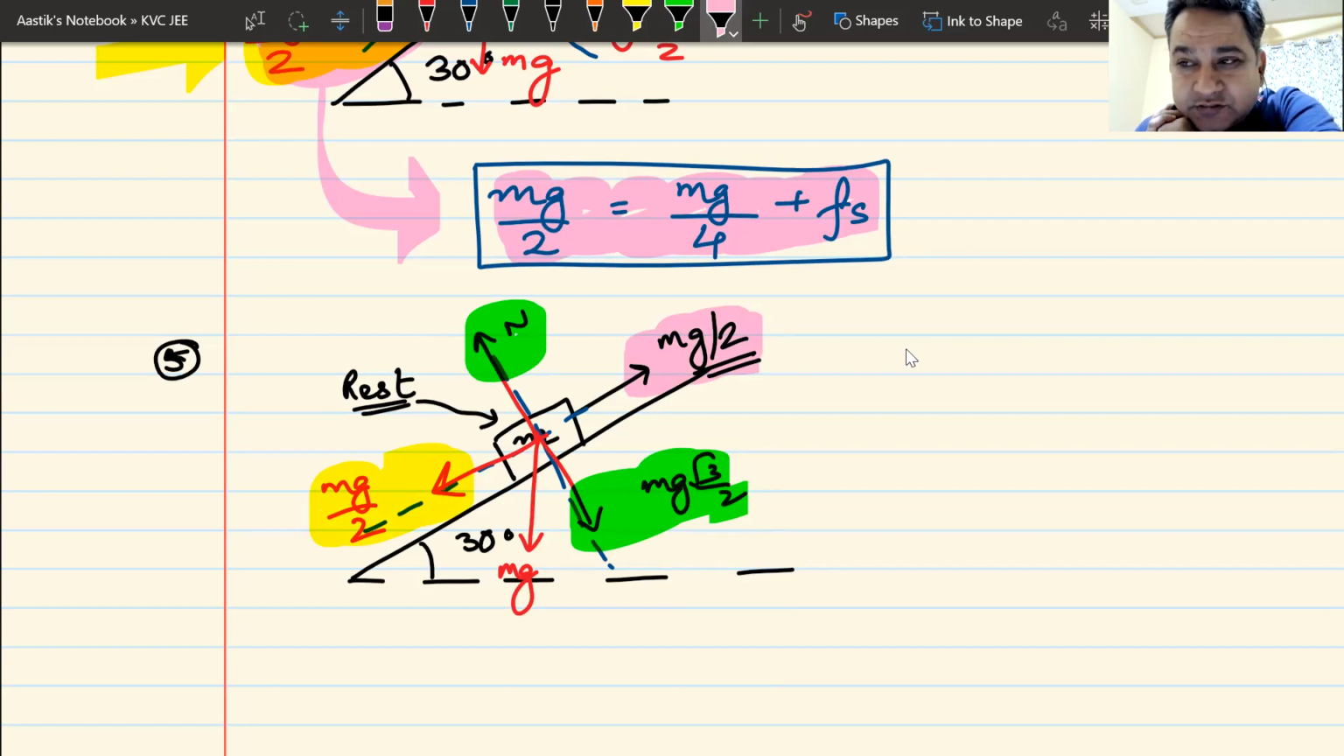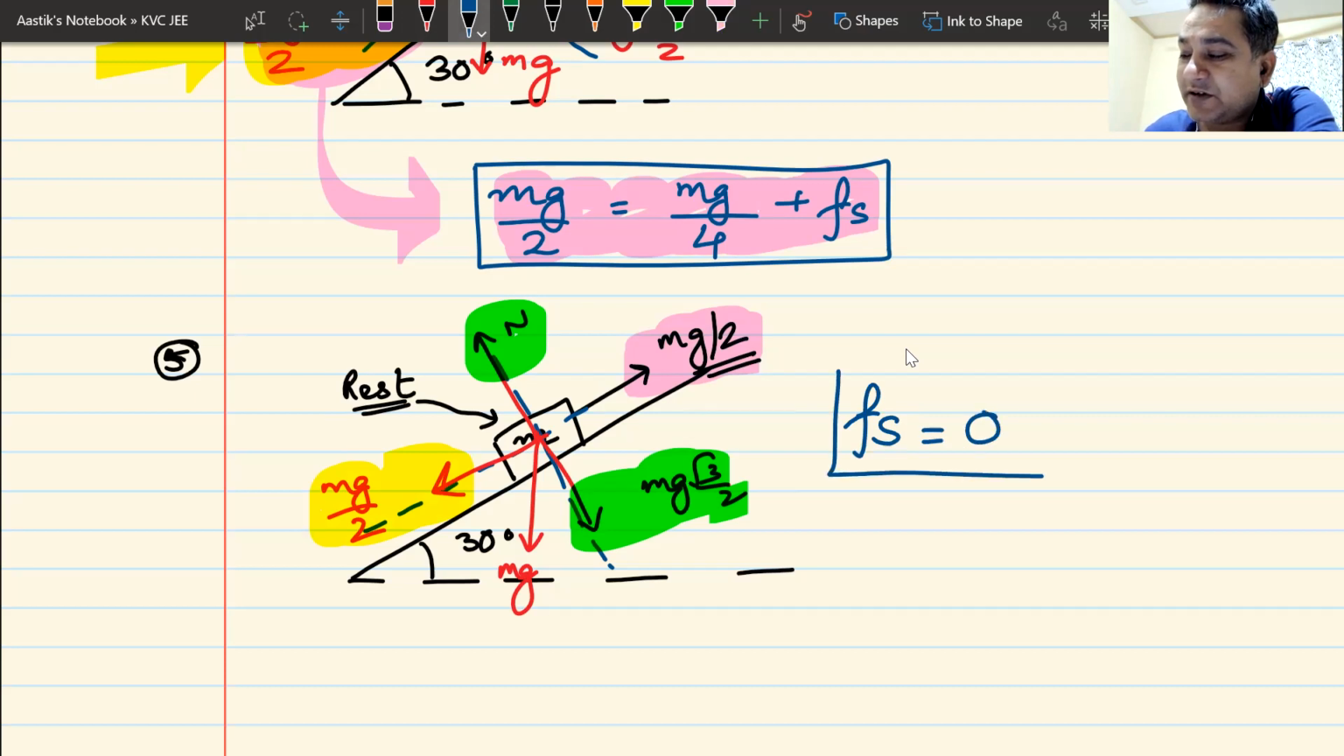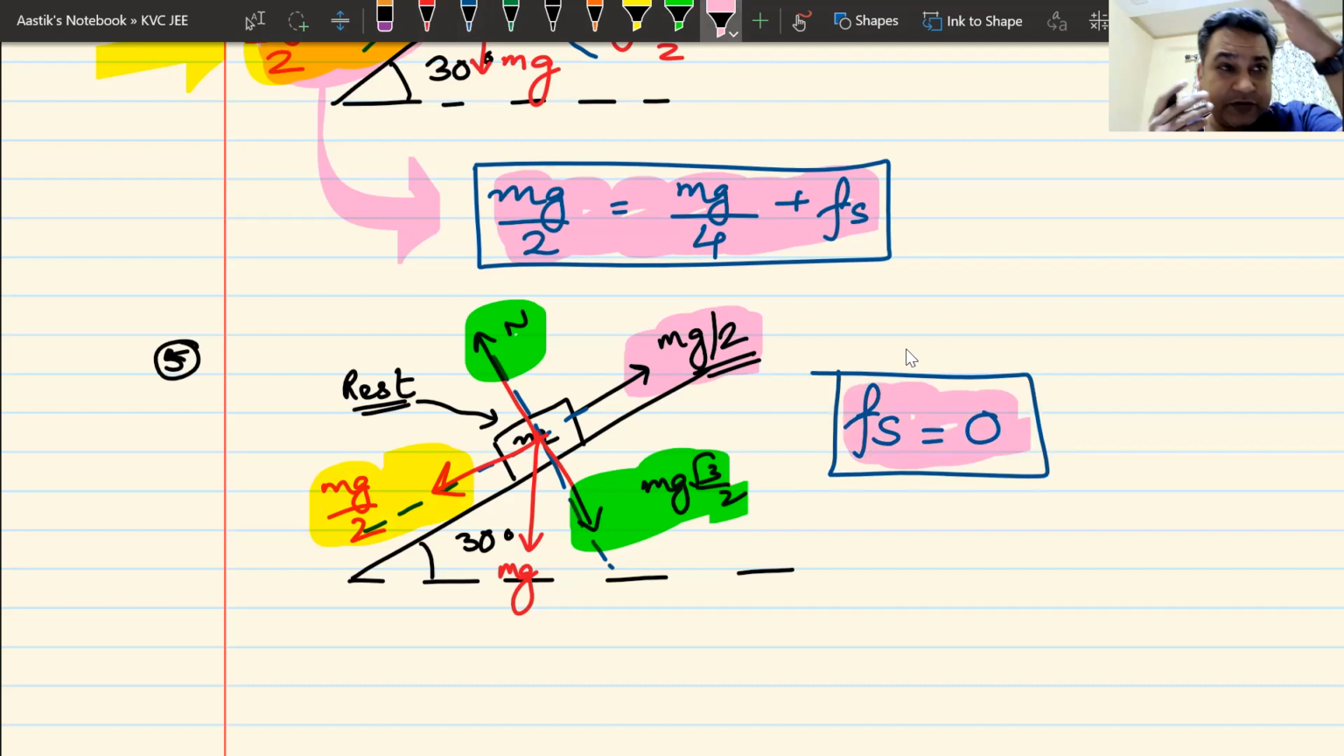What is the value of static friction? It does not move. It should not move. And as I said, static friction is intelligent. So static friction now has become 0. The value of static friction is 0 because the upward force and downward force are both the same. It has no tendency to move. Static friction says, okay, you don't want to move, I am also 0. Stay happy. Static friction is intelligent. It keeps on changing its value.